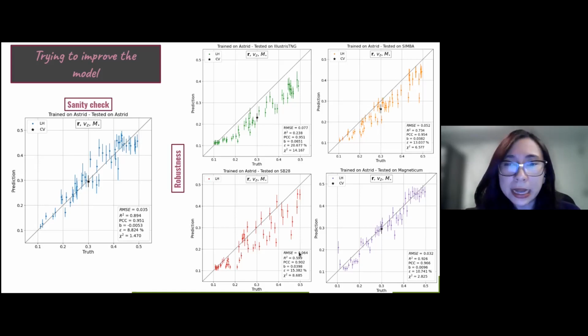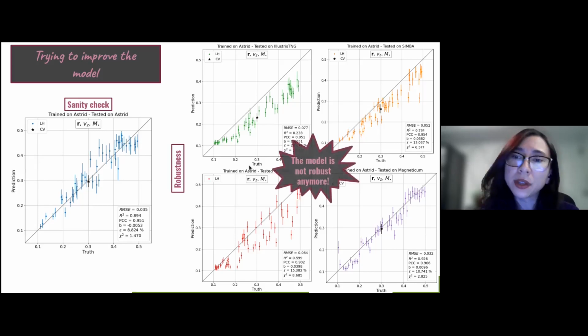This does not happen for Magneticum, but generally speaking, we can say that the model is not robust anymore. And it's important that when we included stellar mass, we are closer to the difference in the subgrid physics for these different hydrodynamical simulations, for these different hydrodynamical models.